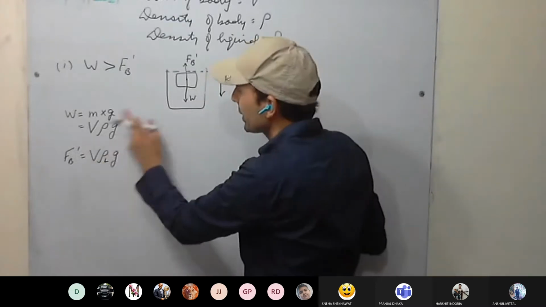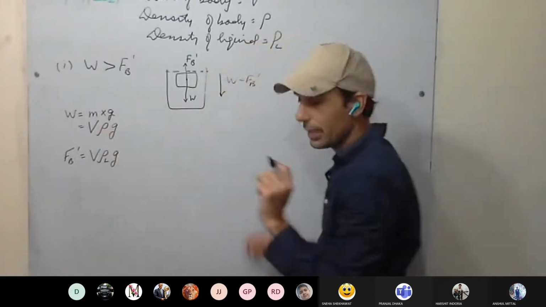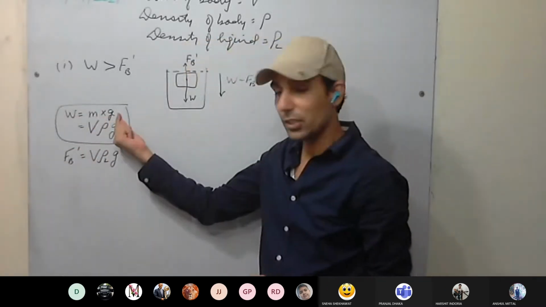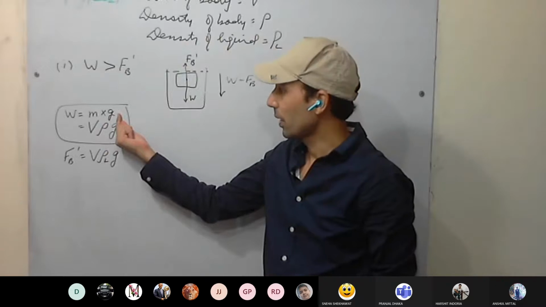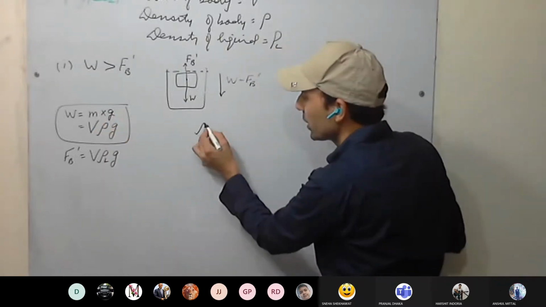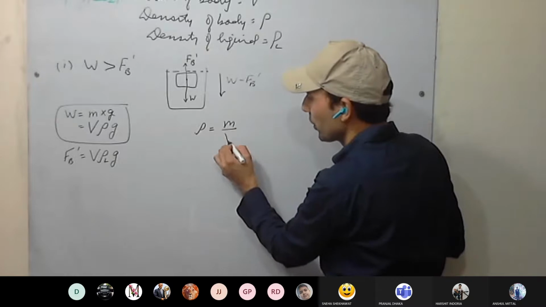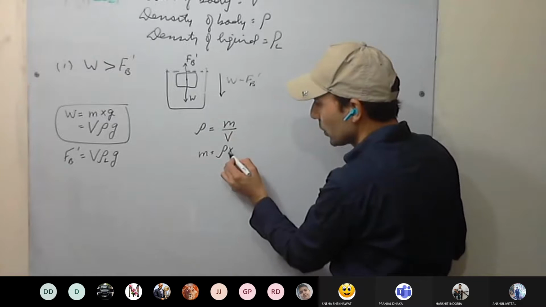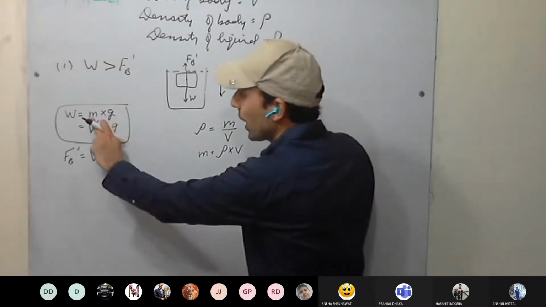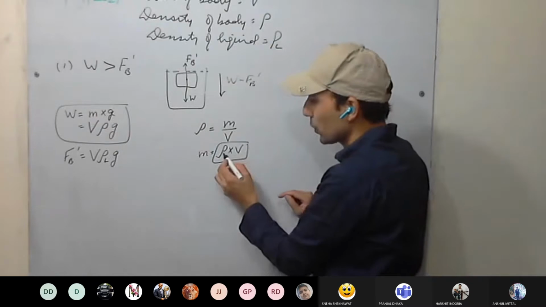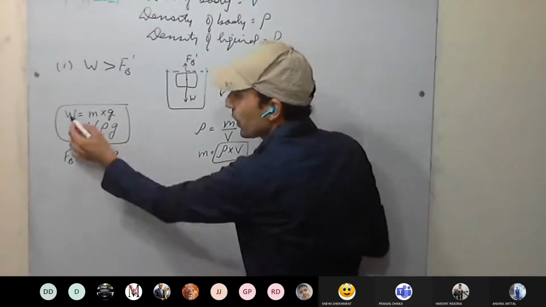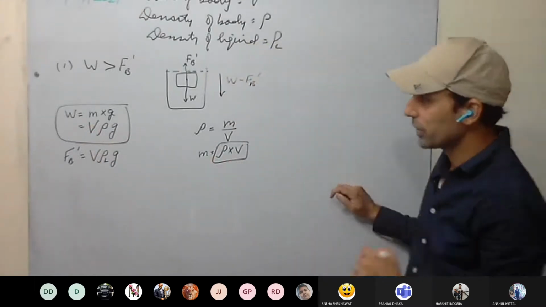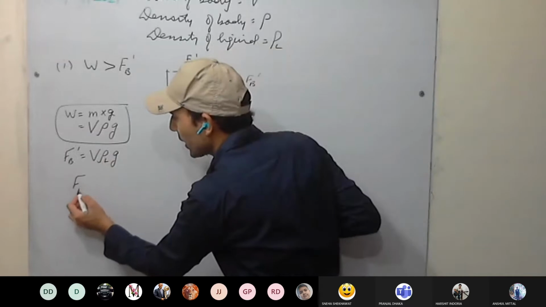So the volume of the body is the volume of the liquid displaced. Weight of the body is mass into acceleration due to gravity. What is mass? We have already studied density: density equals mass upon volume, so mass equals density into volume. We can replace this mass with V into rho. So the weight of the body is V rho g. Understood this one? Now the second one: what is buoyant force? That is upthrust.